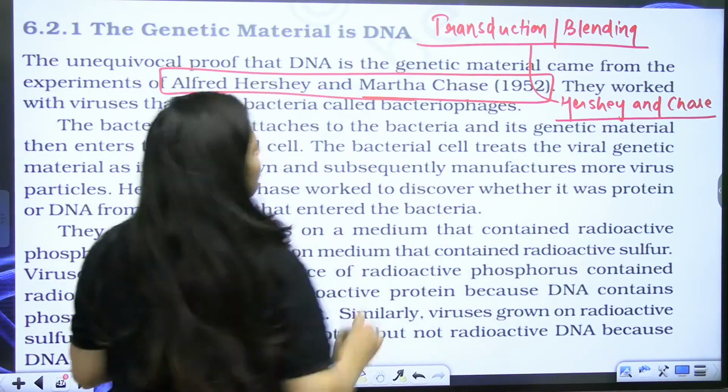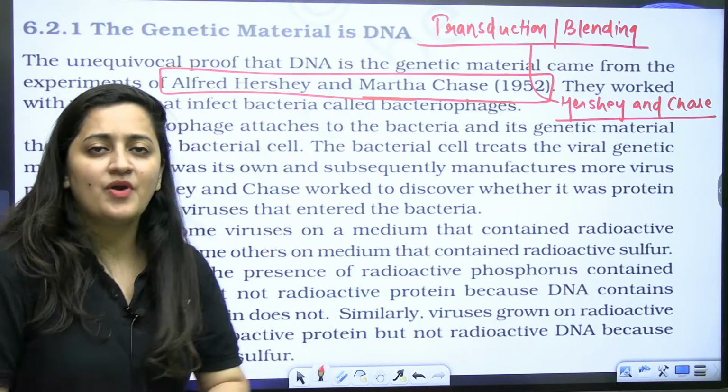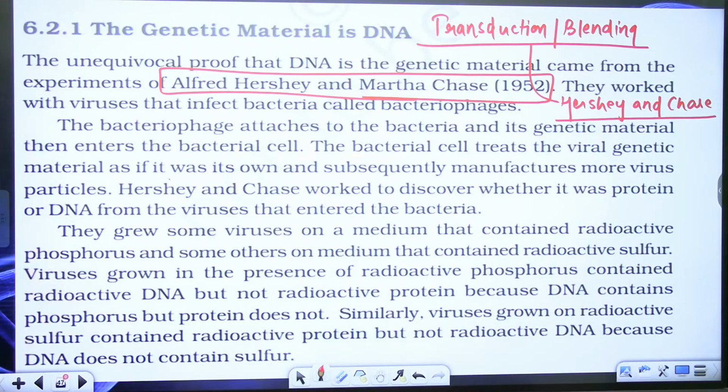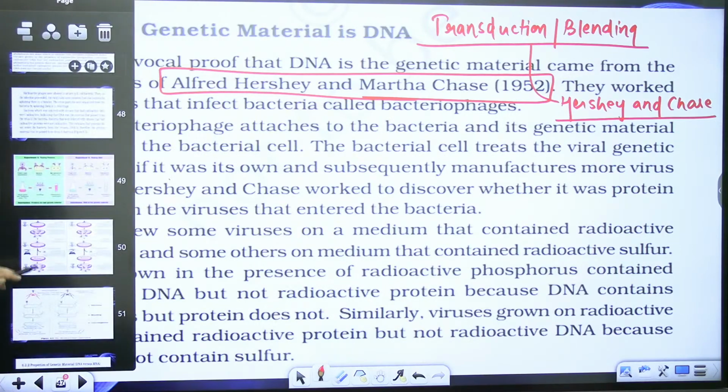So Alfred Hershey, Martha Chase, 1952. This transduction experiment or the blending experiment has 3 steps. Clear, bache? So the 3 steps are infection, blending, centrifugation. That's what we need to discuss.